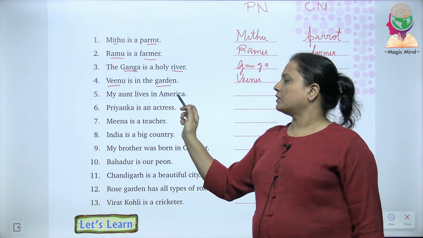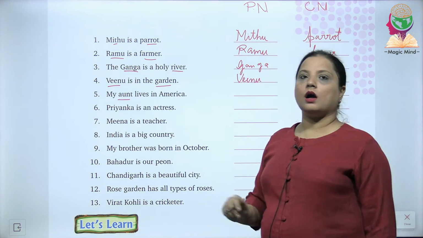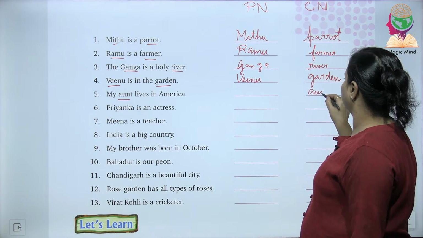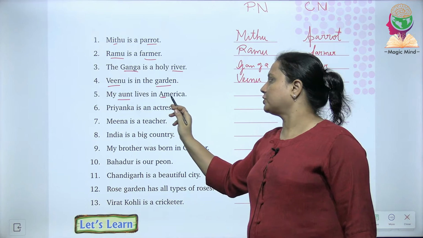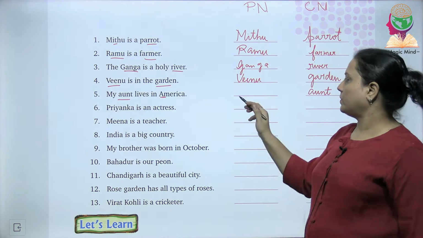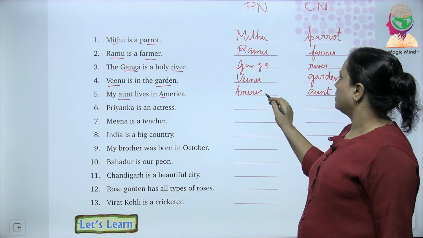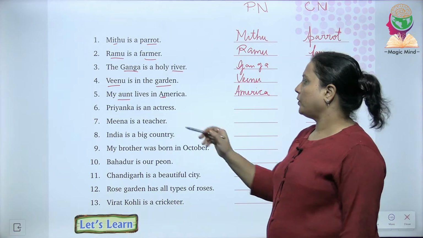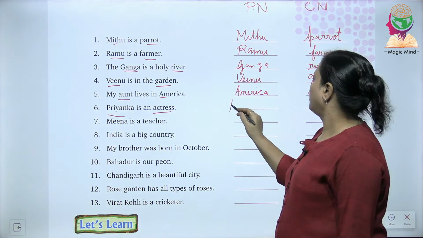My aunt lives in America. Now here, the word aunt is a common noun. So let's write here first aunt. And at which place does she live? She lives in America, which is written in capital letters. Hence the word America is what? It's a proper noun. The sixth sentence is Priyanka is an actress. Now Priyanka is a proper noun.